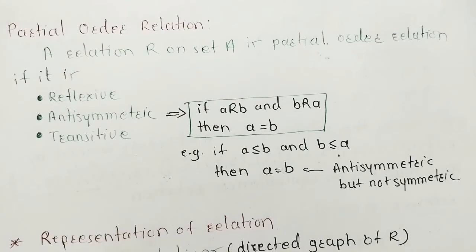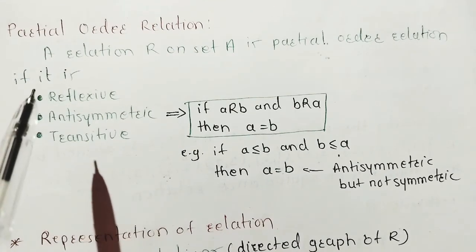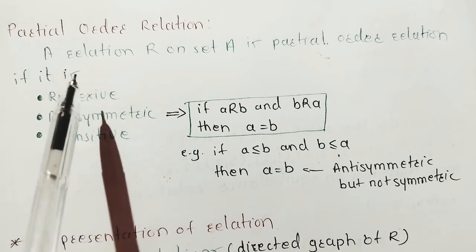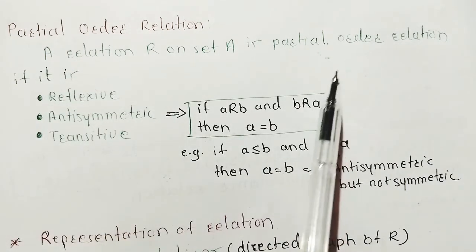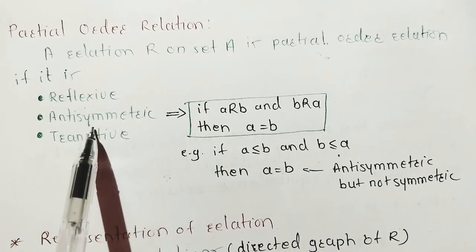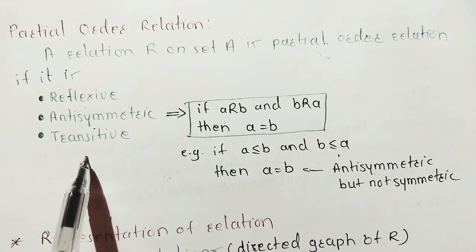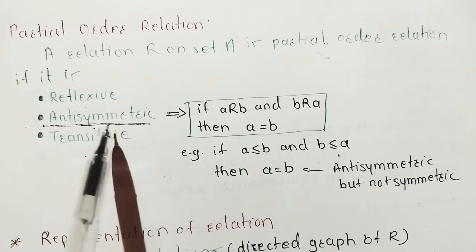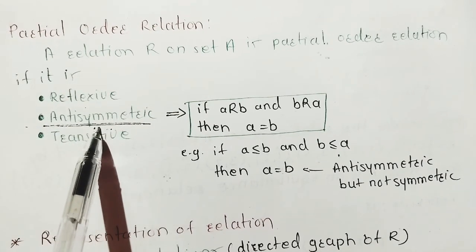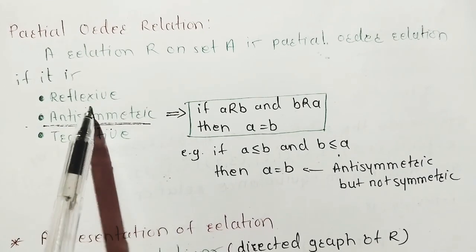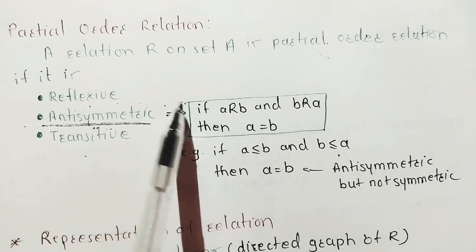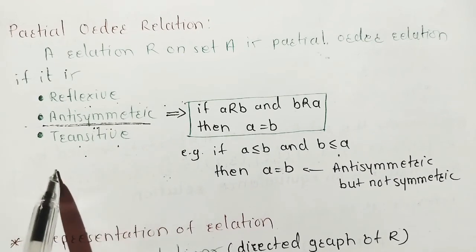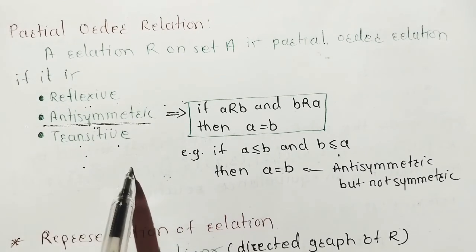Next is partial order relation. First we have seen that equivalence relation, which is reflexive, symmetric and transitive. Now what is partial order relation? A relation R on a set A is partial order relation if it is reflexive, antisymmetric, transitive. Just change here. In equivalence, this is symmetric, this is here antisymmetric. What is reflexive? If A is related to A for all the elements in a set A. Transitivity means if A is related to B, B is related to C, then A is related to C.